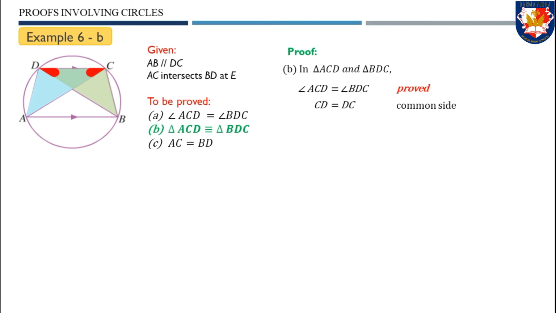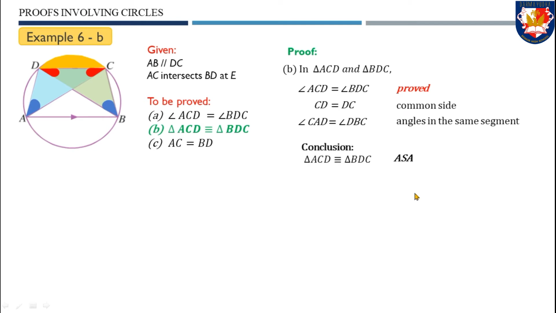By the angles in the same segment, we have that angle CAD equals angle DBC. Two corresponding angles are equal and one common side is included. Therefore, we have the conclusion that triangle ACD is congruent to triangle BDC by angle-side-angle congruence. This completes our proof for this part.